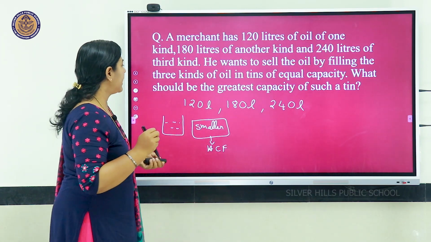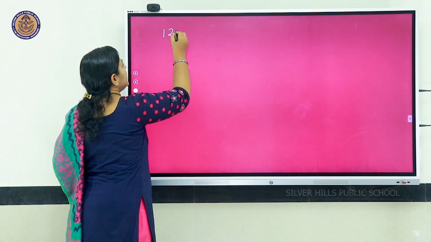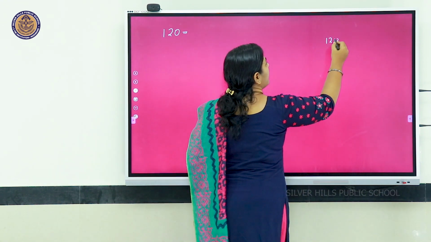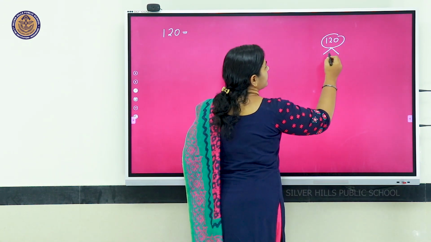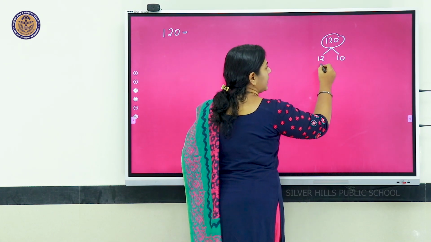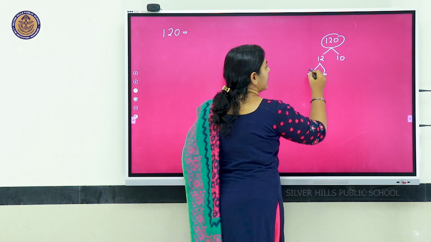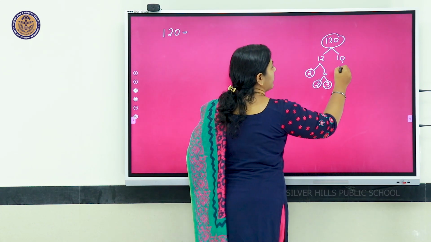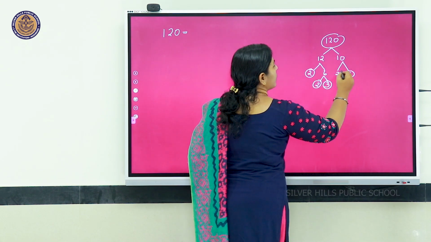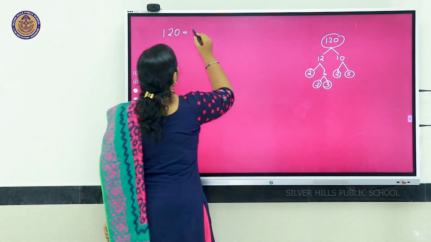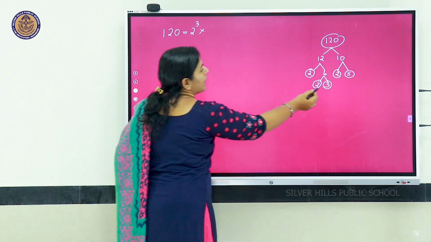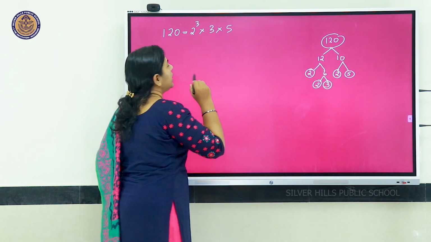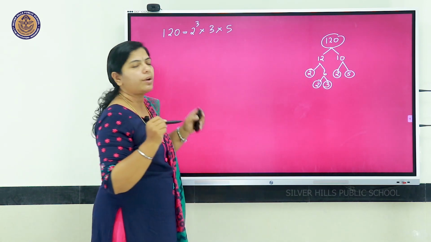So, here we will see the HCF. So, for 120 we want to prime factorize, use a factor tree if needed. 120, if you use a factor tree, it is 12 into 10. 12 again is 2 into 6, 2 prime number, 6 is 2 into 3. There 2, 3 prime numbers. Here 10 is 2 into 5. So, how many 2's? 1, 2, 3. It is 2 cube into 3 into 5. 120 prime factorization is 2 cube into 3 into 5.